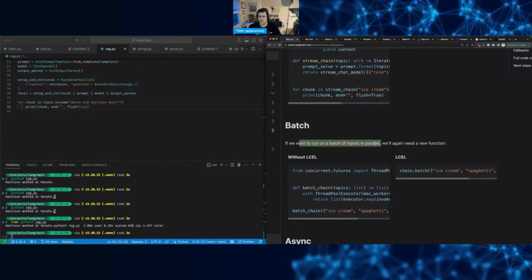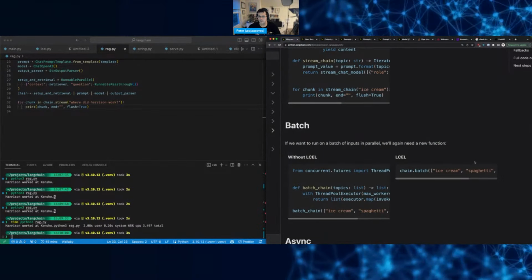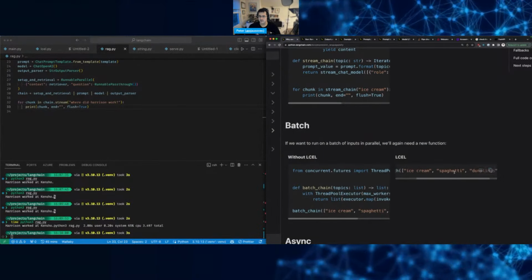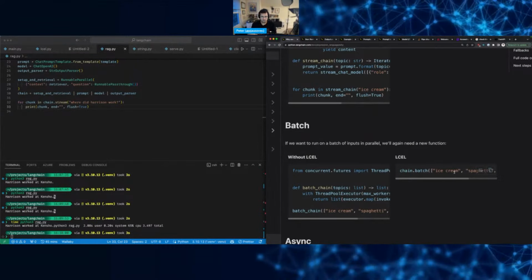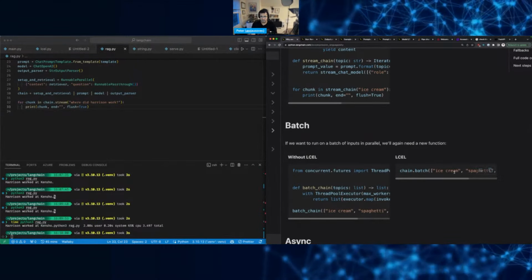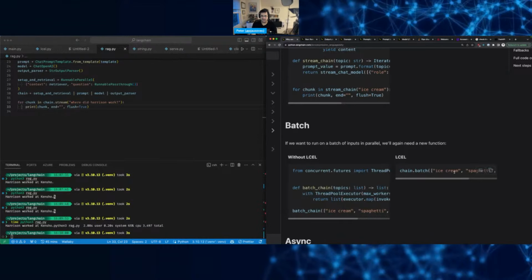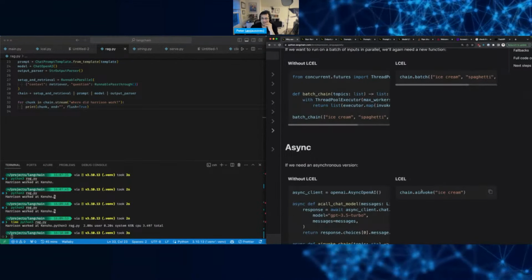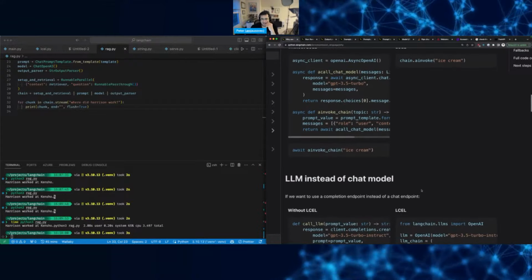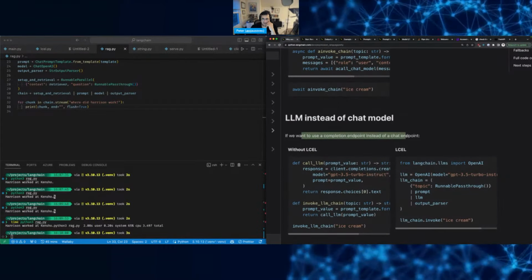Want to run a batch of inputs in parallel? We need a new function. Okay, nice. So you can batch multiple different inputs at the same time if you want to. So you don't have to do it one by one. Async, yep.